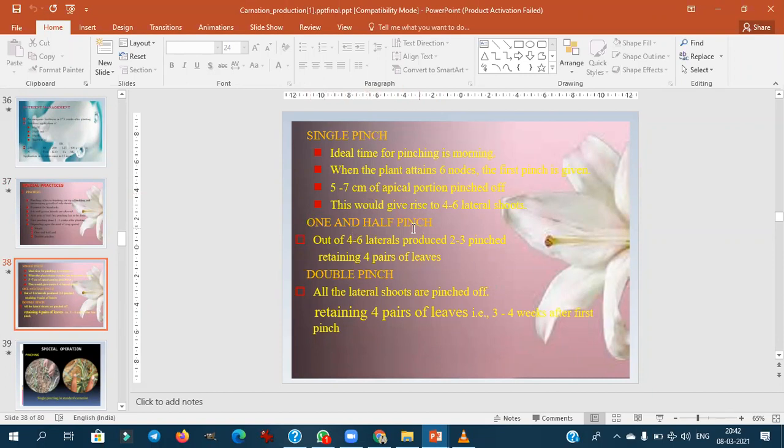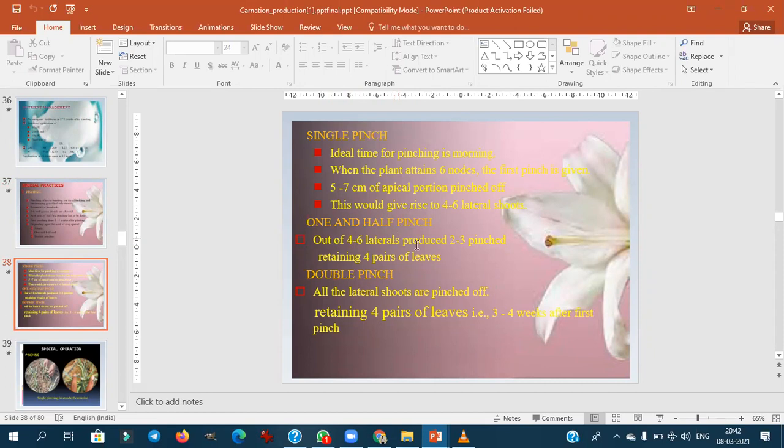Then 1.5 pinch. This is after the single pinch. Once again, out of 4 to 6 laterals produced, 2 to 3 lateral shoots are pinched again at the fourth pair of leaves. The 1.5 pinch is mainly done to get staggered flowering. If you want a continuous supply of carnation, this single and half pinch is followed.